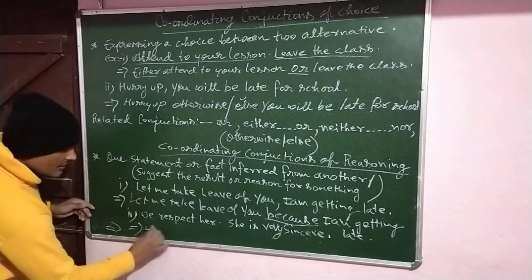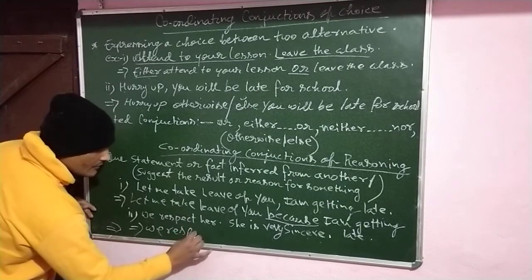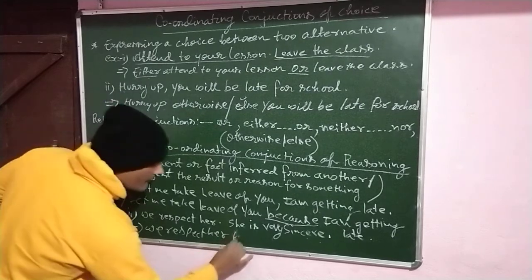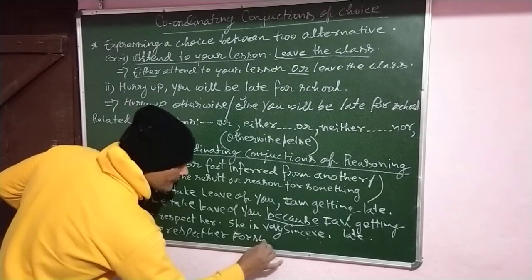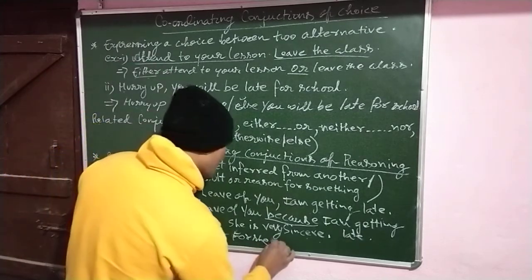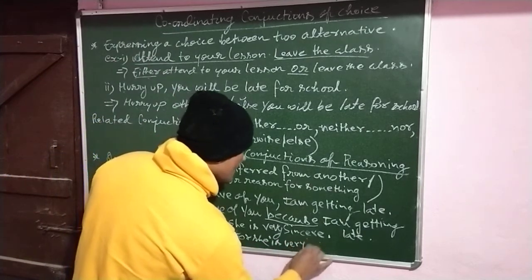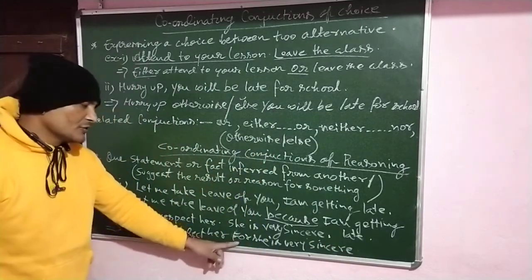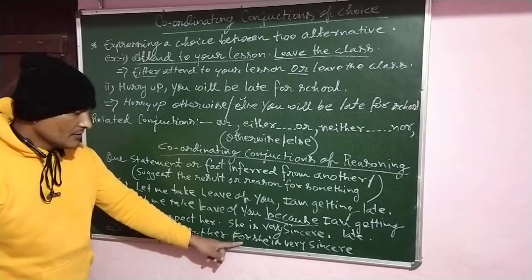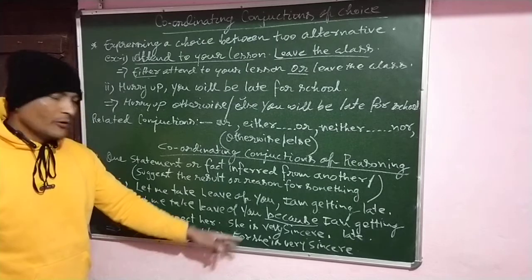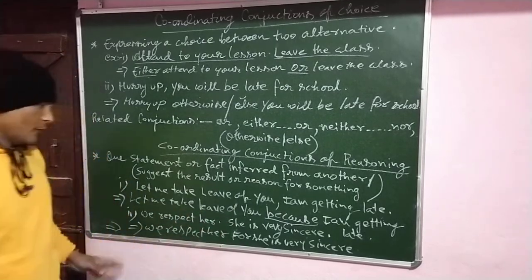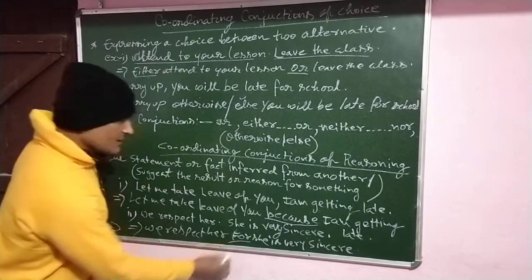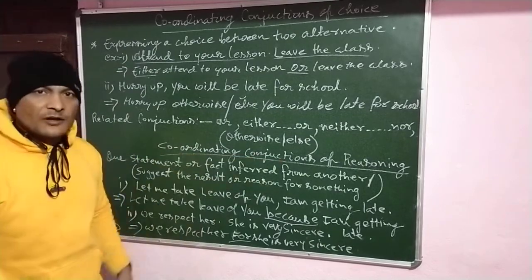So here we respect her, for she is very sincere. Instead of for you can use as or since, or because also may come. So all have the same meaning for expressing the reason. So that's why for is used as a coordinating conjunction of reasoning.